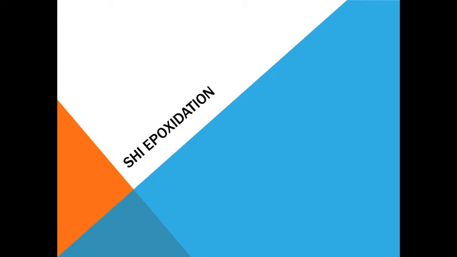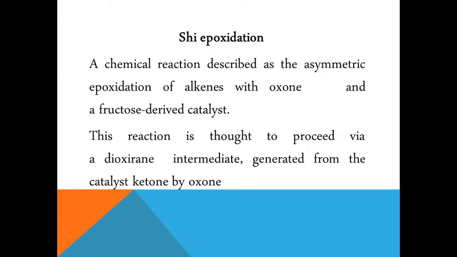This oxone is a mixture of potassium peroxomonosulfate, or we can say that this oxone is KHSO5, KHSO4 and K2SO4 in the ratio 2:1:1, and this reaction is known as epoxidation.